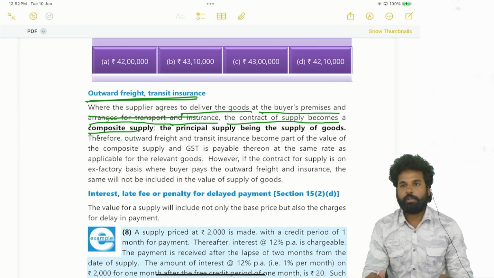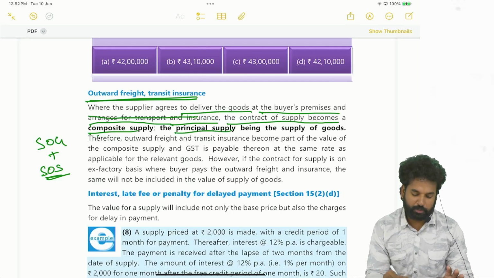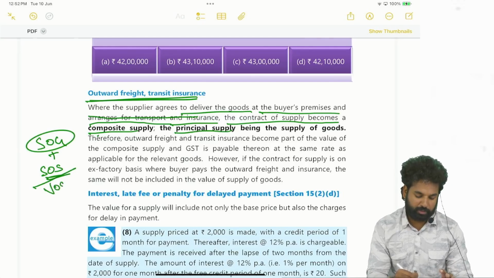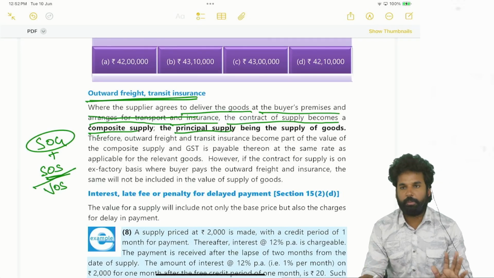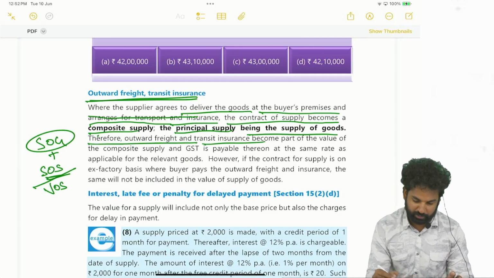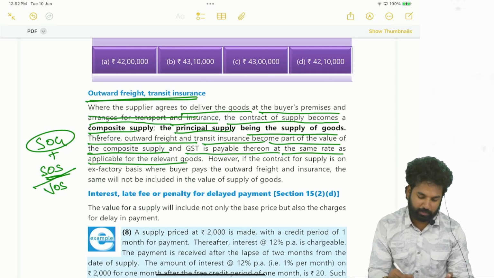Obviously, supply of goods plus supply of service. Principal supply will be supply of goods. So the total becomes the value of supply. On this value, GST will be applied. Therefore, outward freight and transit insurance becomes part of the value of the composite supply. GST is payable thereon at the same rate as applicable for the relevant goods.